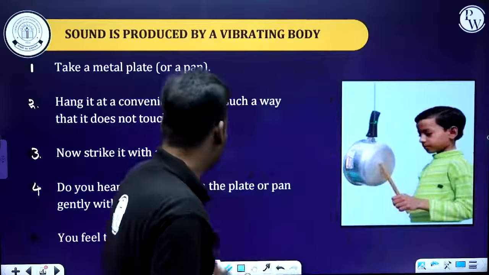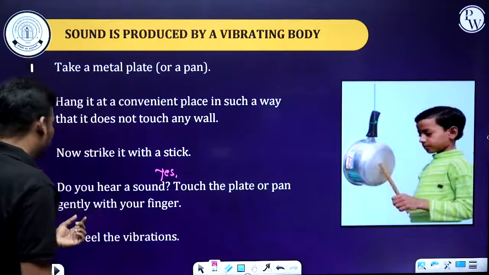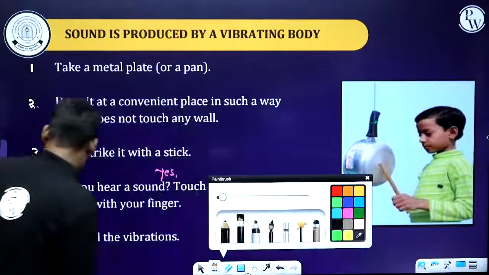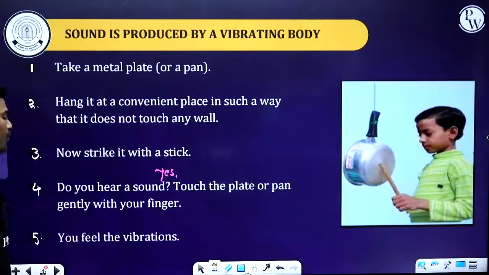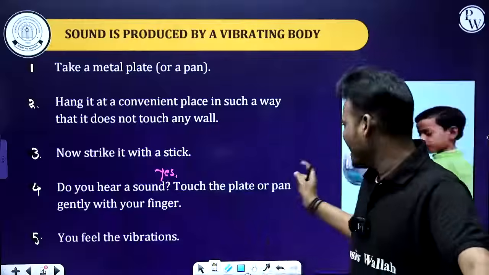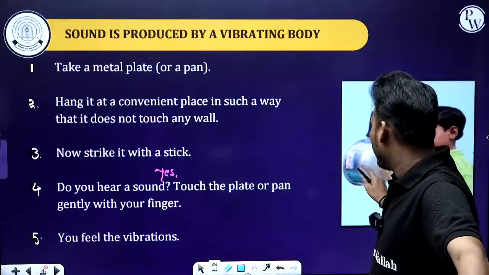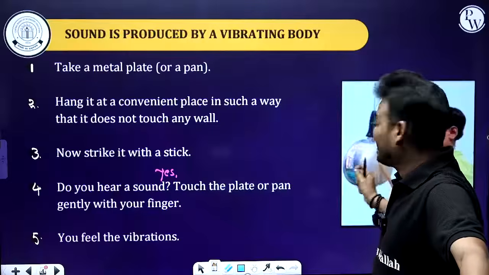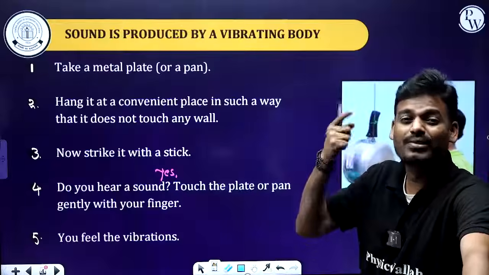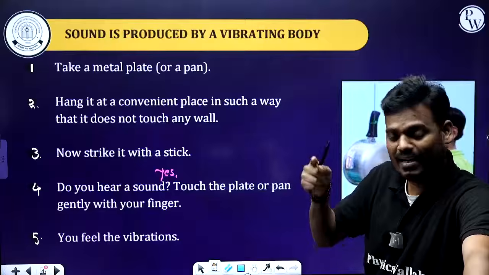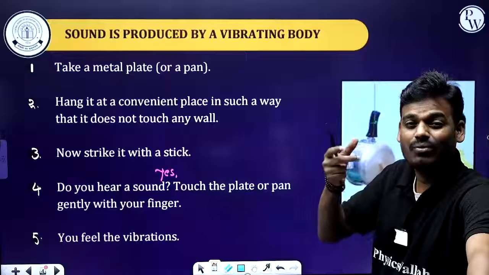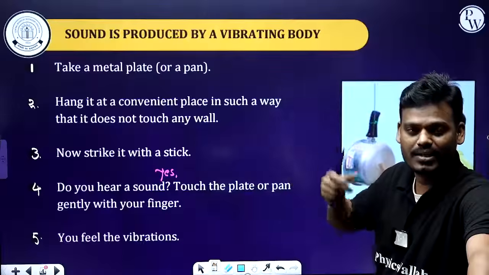Now here, touch the plate or pan gently with your finger. What will you observe? You feel the vibration. Of course, after striking this metal plate or pan with a stick, it produces a sound. And if you touch this metal plate, you are able to feel the vibration of the metal plate.